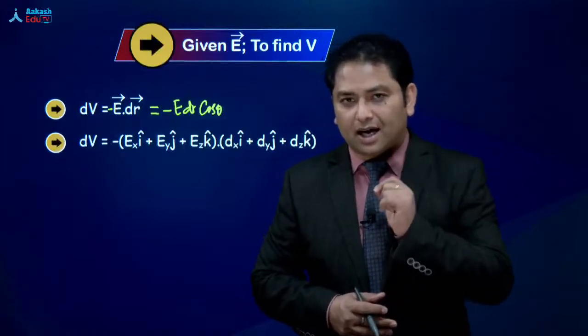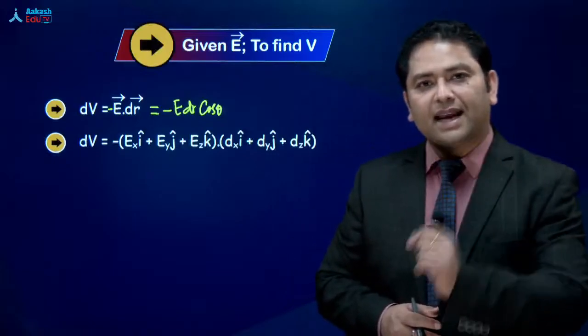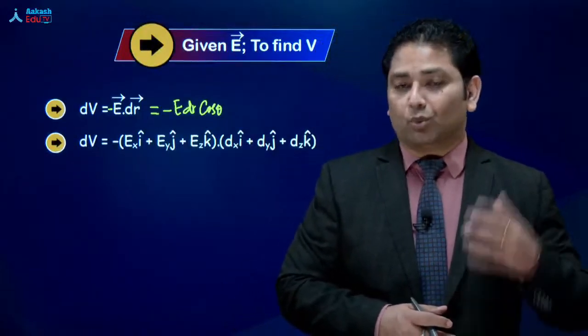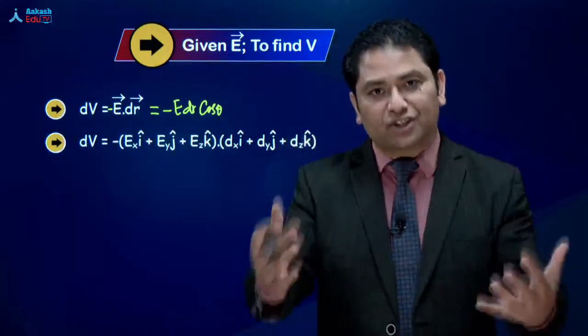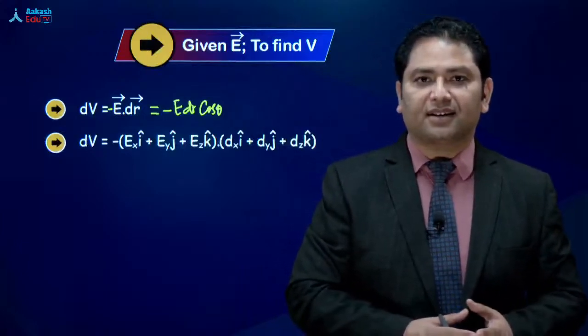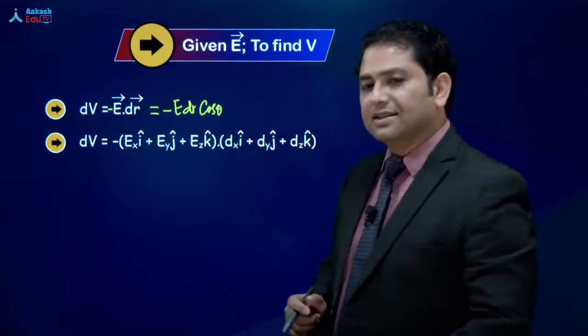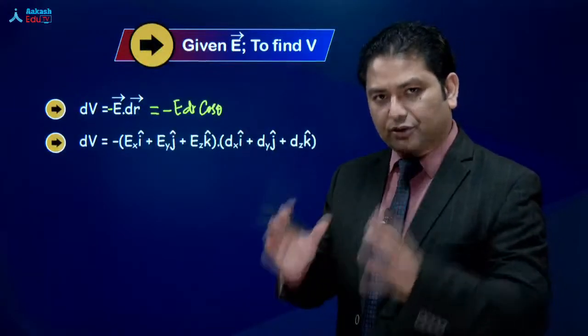But आप बहुत ध्यान से देखिए, what is theta? Theta is the angle between E vector and dr vector. And what is dr vector? That direction along which we are traveling. तो आप देख सकते हैं, if theta is 0, dV will be maximum. Let's repeat again.